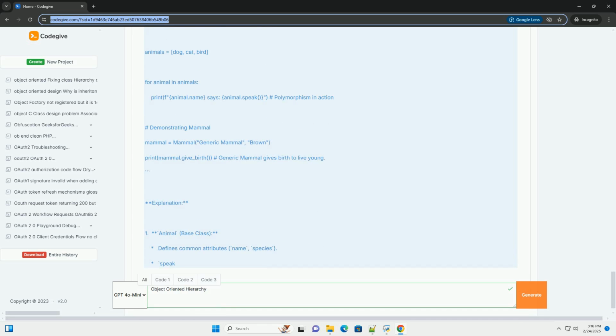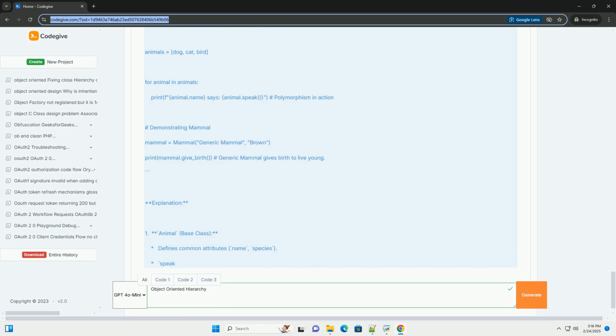Interfaces, implicit in Python. While Python doesn't have a strict interface keyword like some other languages, for example Java, you can create interfaces implicitly using abstract base classes with only abstract methods. This defines a contract that implementing classes must adhere to. For example, a Flyable interface could have an abstract fly method, and classes like Bird and Airplane could implement this interface.